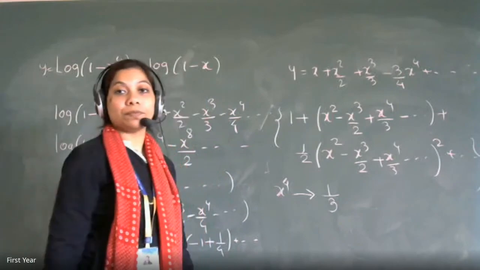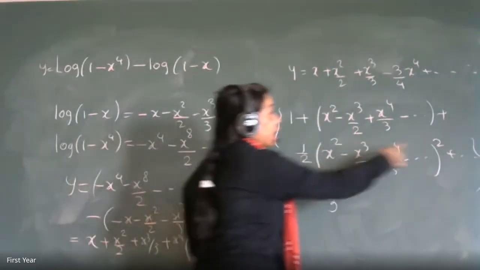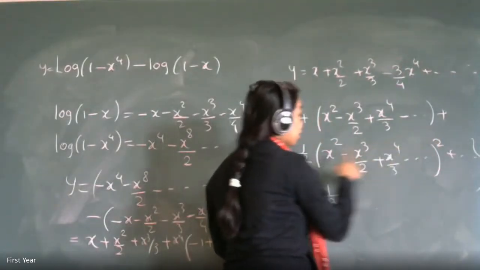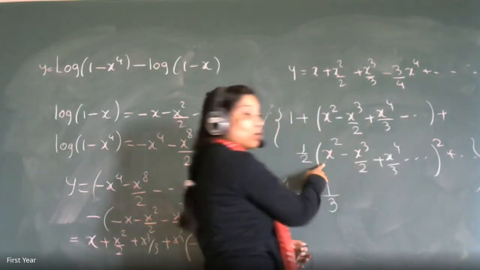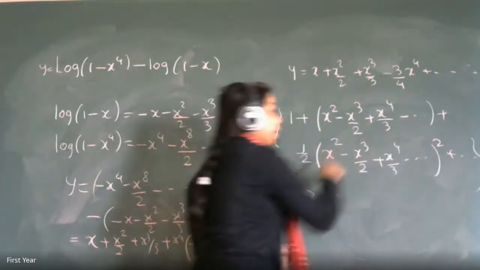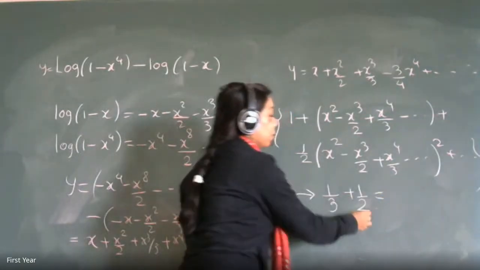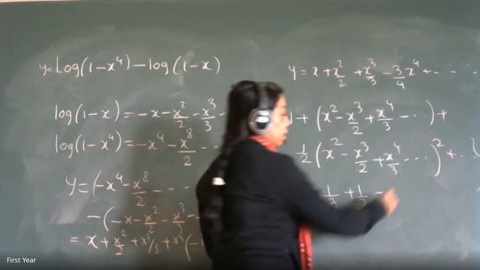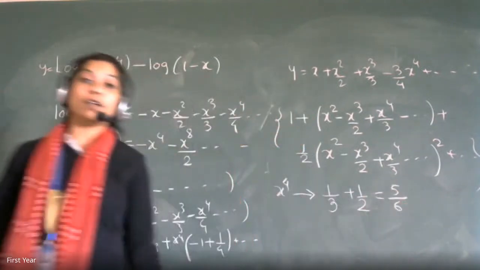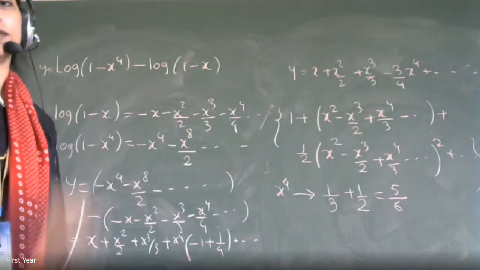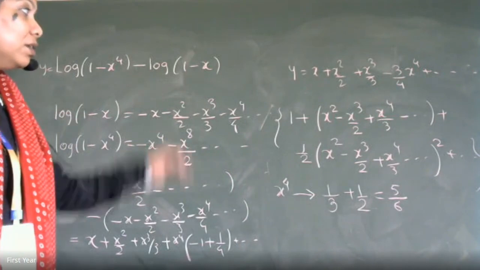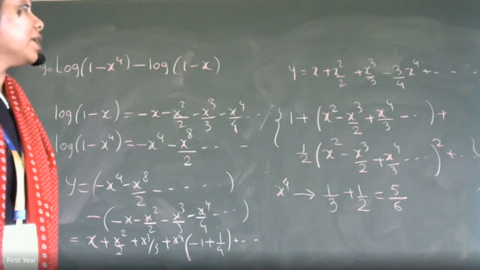And in the second bracket, is there an x raised to 4 term? What is that? x square. Correct. x square, not x raised to 4, because this is a square. So this is like a plus b plus c the whole square. When you square x square, you will get x raised to 4. So what's the coefficient of that? Half, 1 by 2. Correct. And therefore what will be your answer? 1 by 3 plus 1 by 2, that is 2 plus 3, 5 by 6. Is this okay, everyone? So that's your answer. 5 by 6 is the coefficient of x raised to 4 power in the simplified expression.